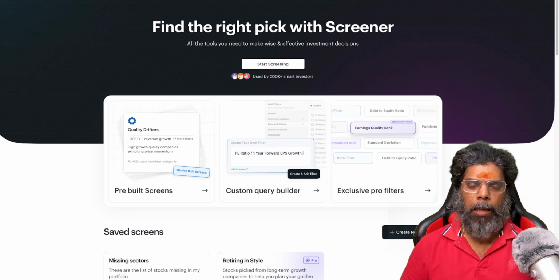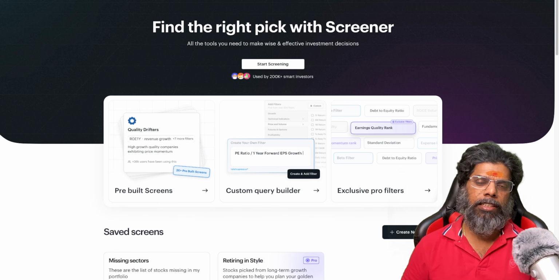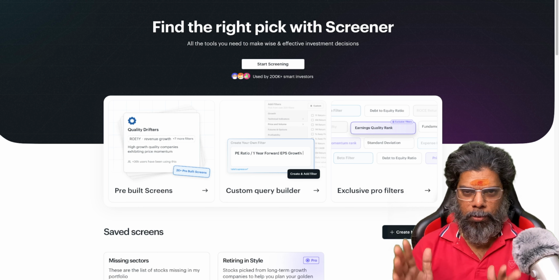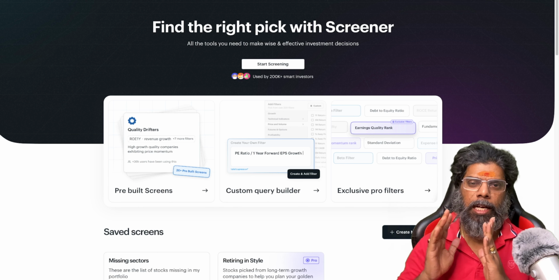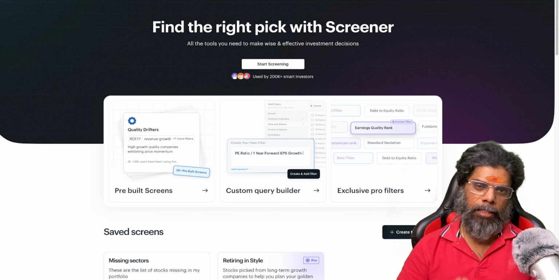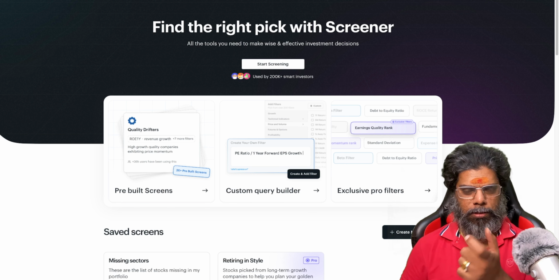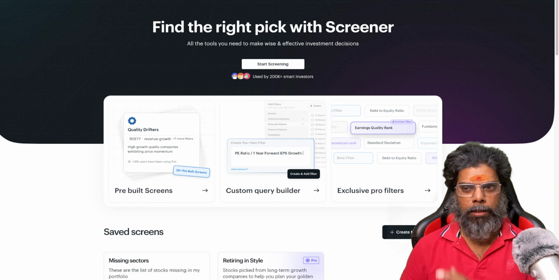I'm going to use an app called Ticker Tape. It's a very easy screener for filtering out certain things. I mainly use a screener for fundamental analysis and to get a high-level view very quickly. Ticker Tape is mainly to filter out my stocks. You can do it in Screener also, but experience-wise it's a little bit complicated, whereas this will be very easy for you. Let me show you how to create this.